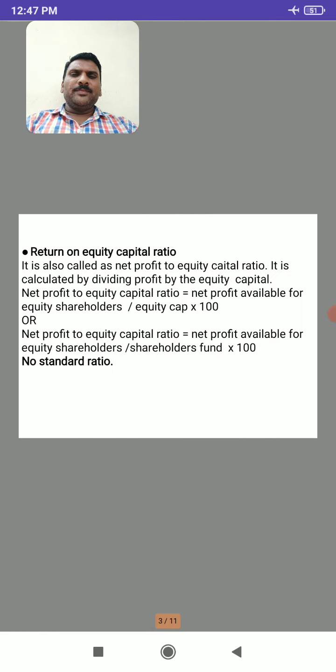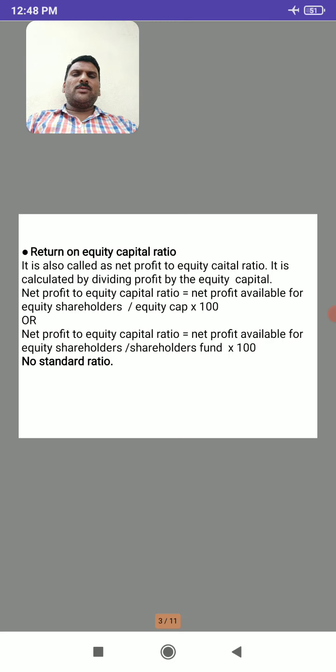Next one, return on equity capital ratio. Here, return on equity capital ratio, we know what we mean by equity capital. It is nothing but net profit available to equity shareholders. Here a new concept comes, the net profit available for equity shareholders. This is calculated by first taking EBIT, that is operating profit.